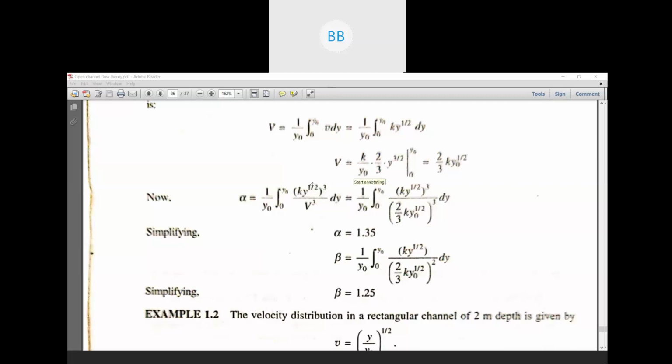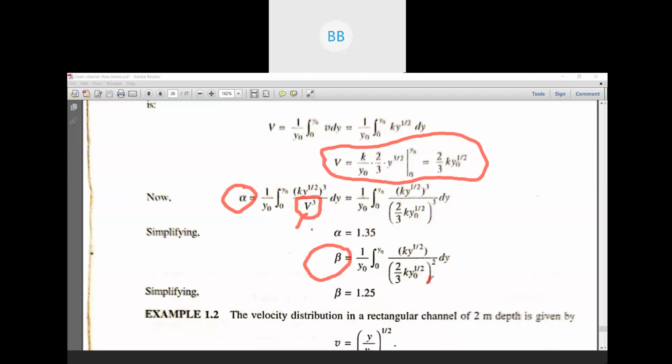Whenever you are asked to find out alpha and beta, you have to find out the average velocity. Then you need to substitute that average velocity in place of the velocity in the equation for alpha. Then you have to solve. And for beta also, you have to substitute the velocity.